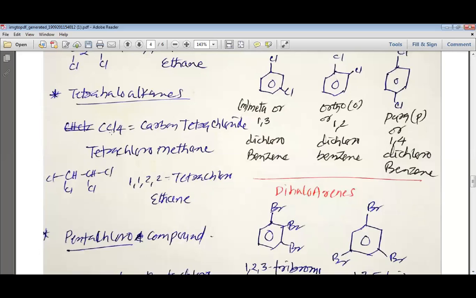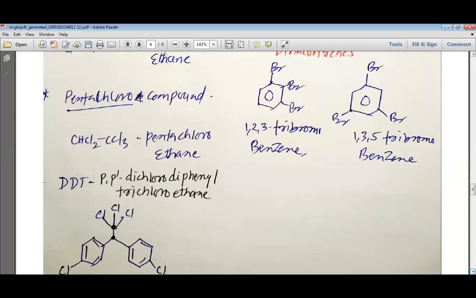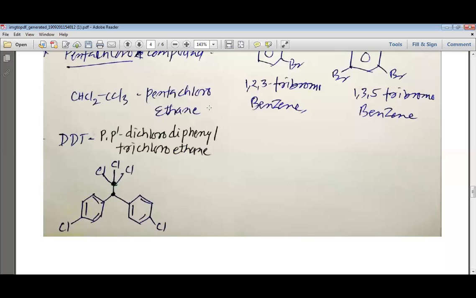Then we can have the tetrahaloalkane CCl4, which is also known as carbon tetrachloride or tetrachloromethane. Then we have Cl2CH-CHCl2, which is also known as 1,1,2,2-tetrachloroethane. Then we have the pentachloro compounds, where we can give the example of pentachloroethane, where two chlorines are present on one carbon and three chlorines on the second carbon.